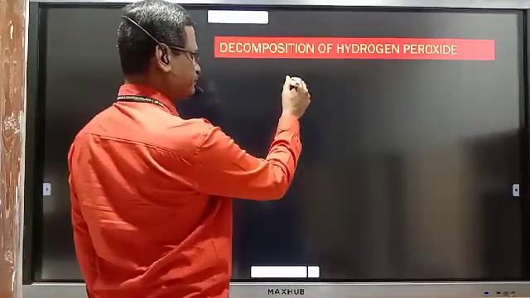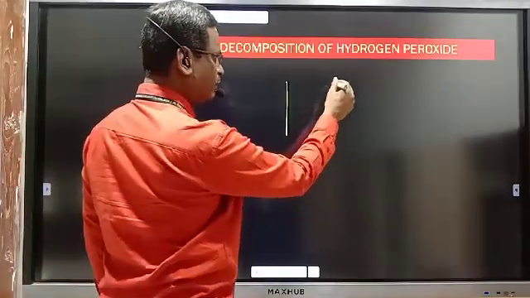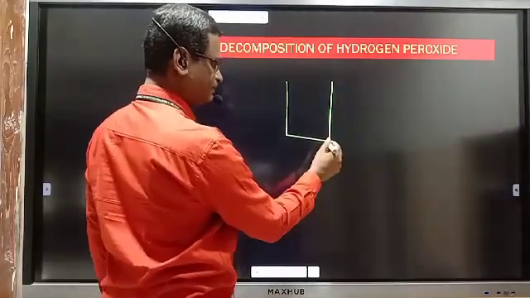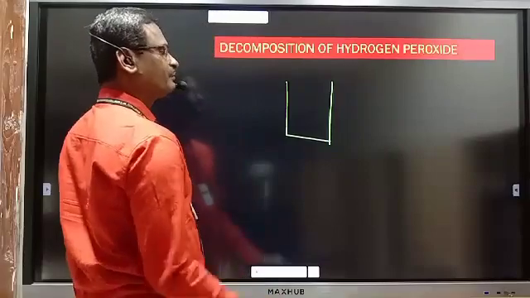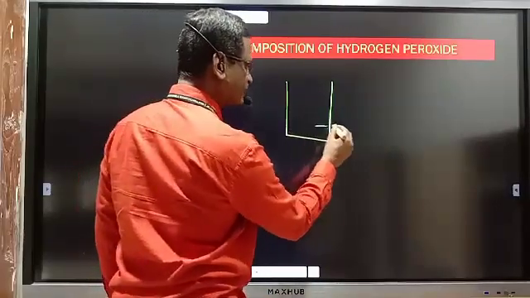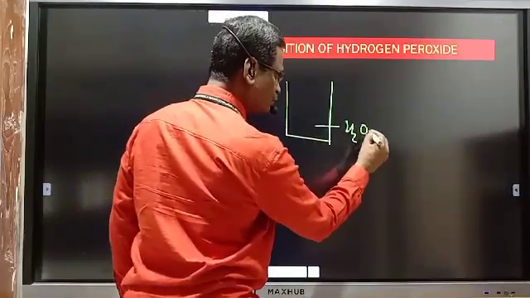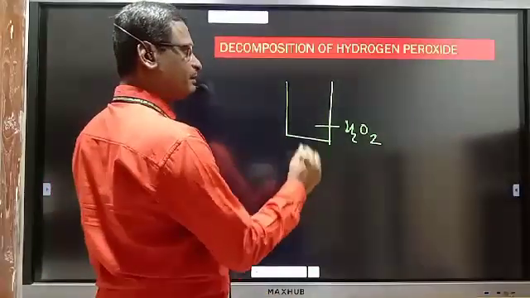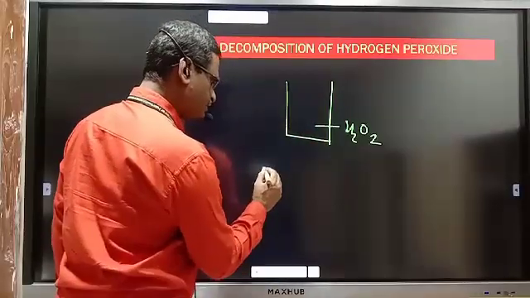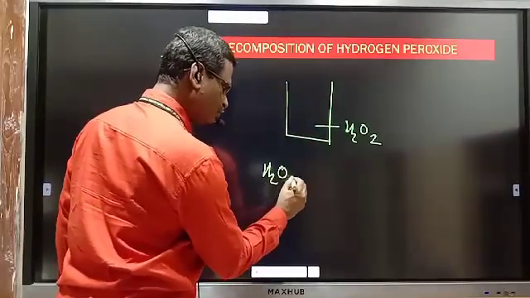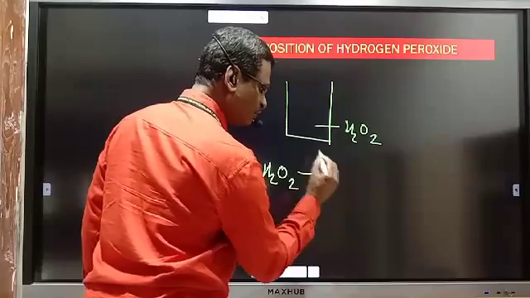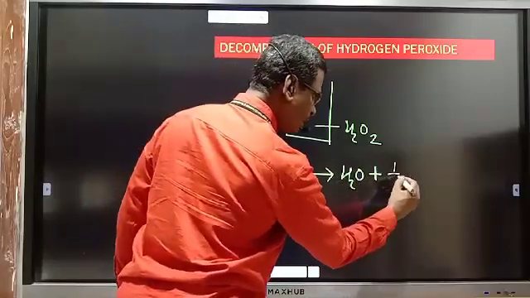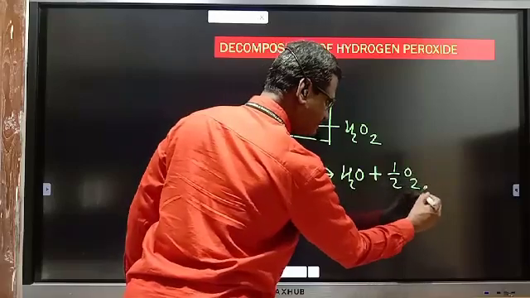See here, suppose we have this system, and we have taken hydrogen peroxide, H2O2. So what happened? Decomposition of hydrogen peroxide takes place. H2O2 gets converted to H2O plus half O2 gas.